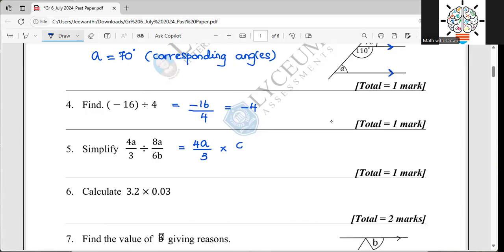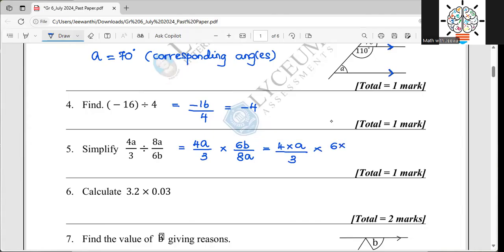That means you have 6b over 8a, right? So earlier it was 8a over 6b, but now it is 6b over 8a. Once you convert the division sign into multiplication, the second fraction will take its reciprocal. So what I do, again, this step is not compulsory, but normally I do it like this because it's easier for me to do the simplification, right?